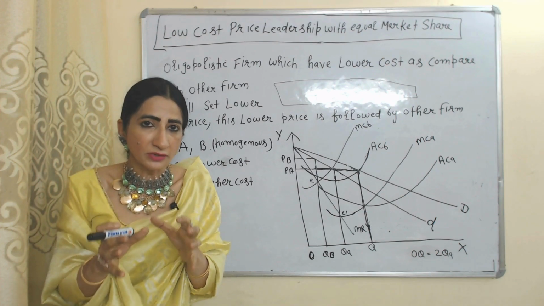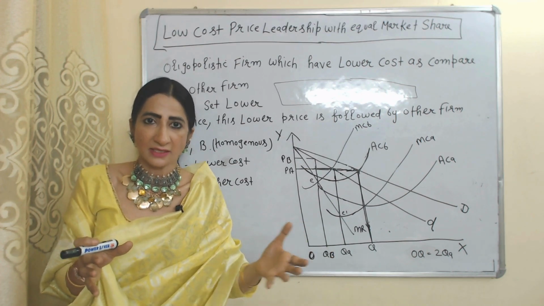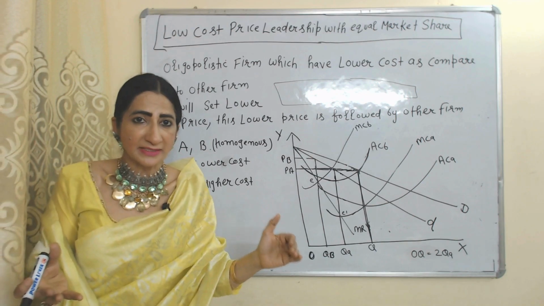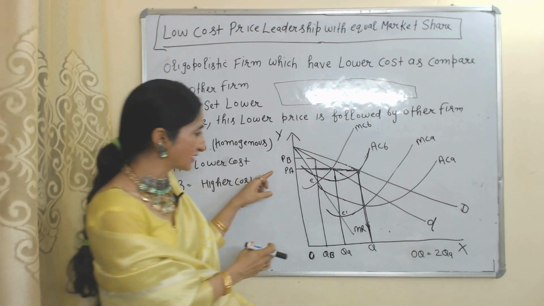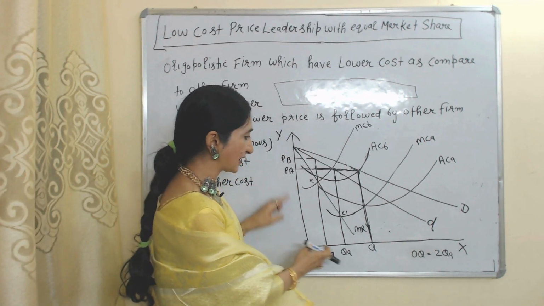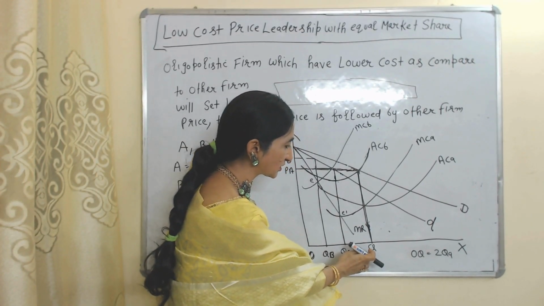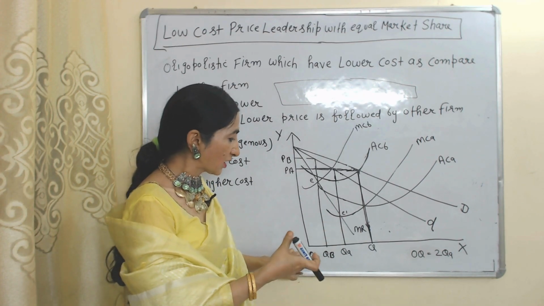So, in order to survive in the market, B will make an agreement with A. Now, B decides it will charge the price that is decided by A. Now, both are charging price OPA and selling OQ amount of output. Now we distribute this OQ amount of output into two equal parts.